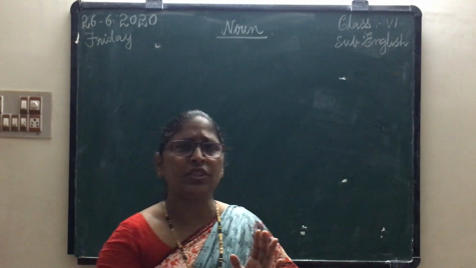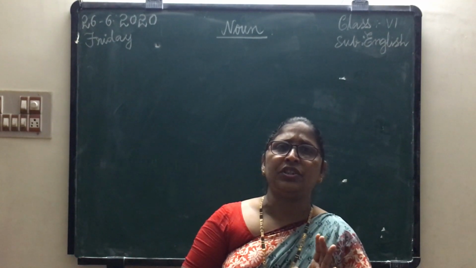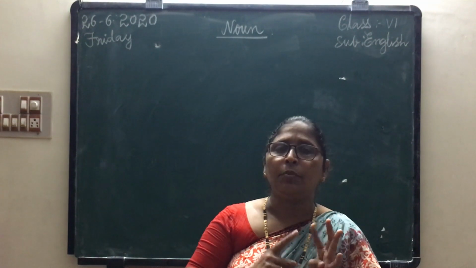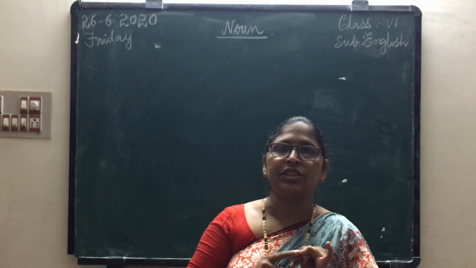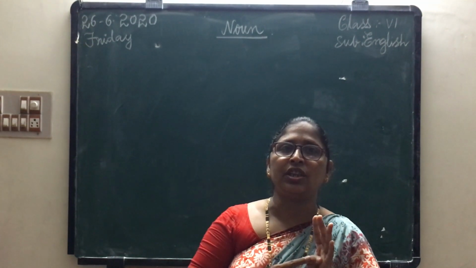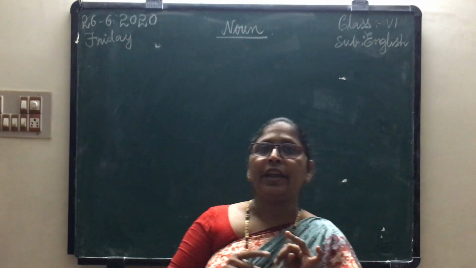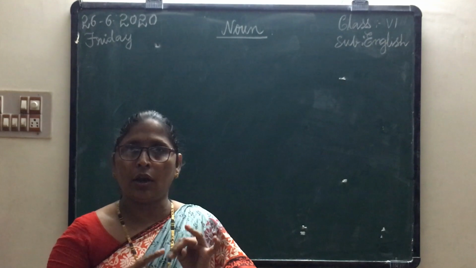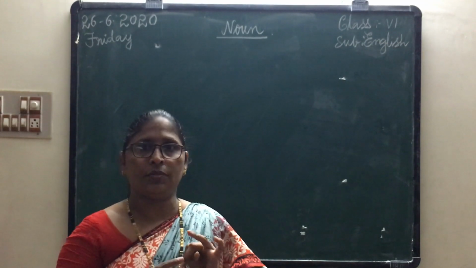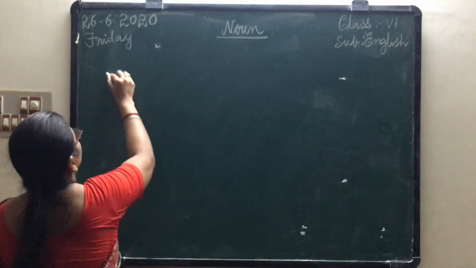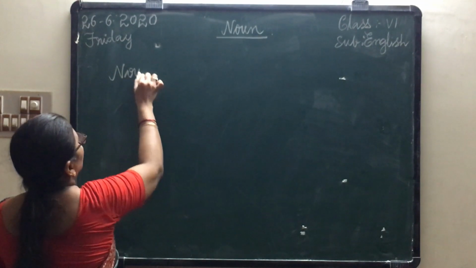How many parts of speech are there in English? There are 8 parts of speech in English. They are noun, pronoun, verb, adjective, adverb, preposition, conjunction and interjection. Okay children, today I am going to talk about noun. Kinds of nouns. See, already you know about noun.